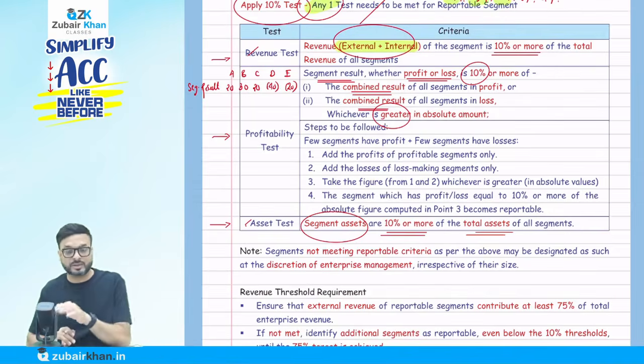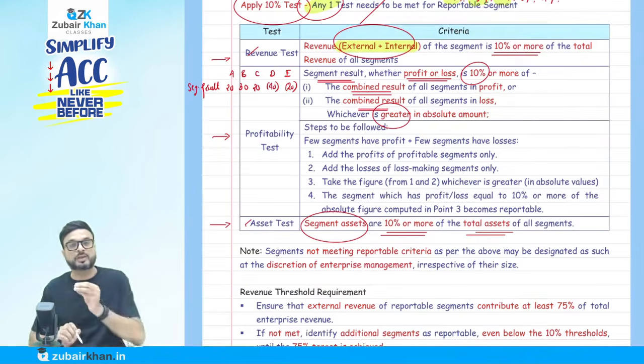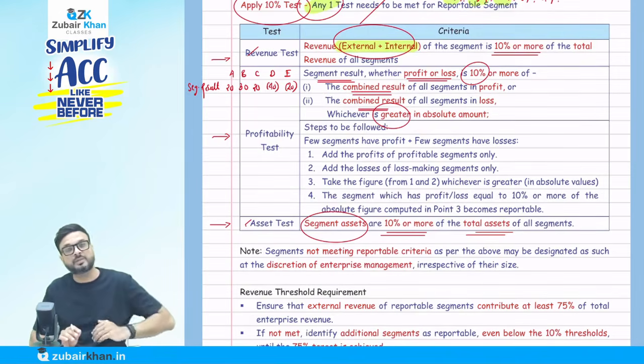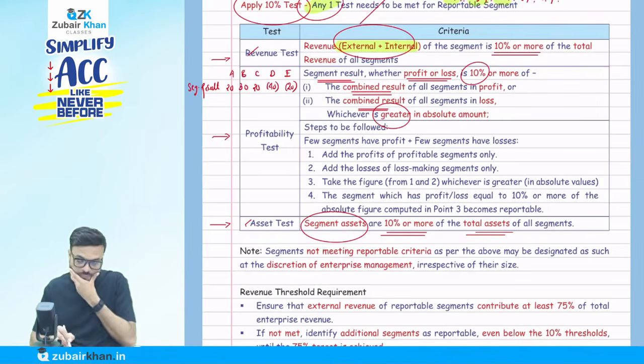Why do they put this clause? I will tell you: the combined result includes loss also. If they didn't consider loss-making segments, it would never happen that we report a loss-making segment. But we might have to report the loss-making segment also. Otherwise, how will the user of the financial statements come to know? So they put this clause.